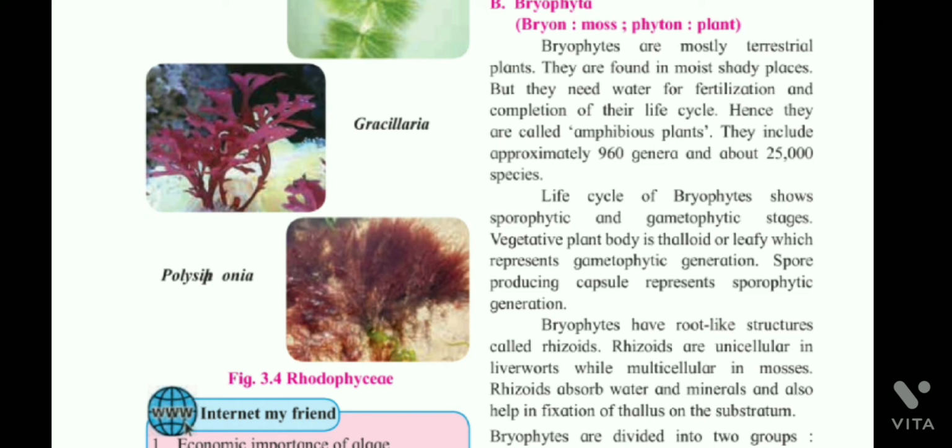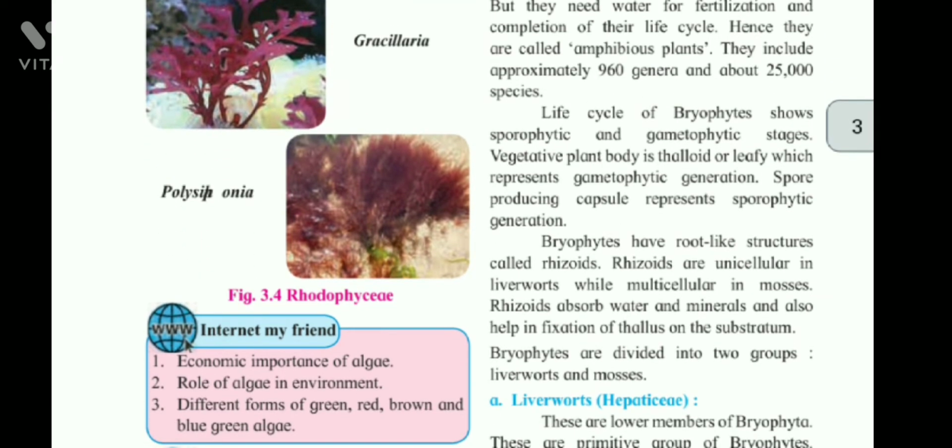Life cycle of bryophytes shows sporophytic and gametophytic stages. Vegetative plant body is thalloid or leafy, which represents the gametophytic generation. Spore producing capsule represents the sporophytic generation. Bryophytes have root-like structures called rhizoids. Rhizoids are unicellular in liverworts while multicellular in mosses. Rhizoids absorb water and minerals and also help in fixation of thallus on the substratum.